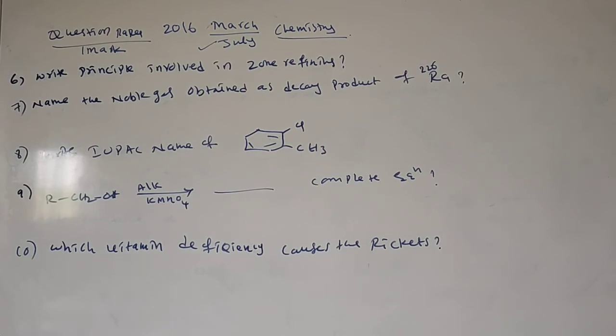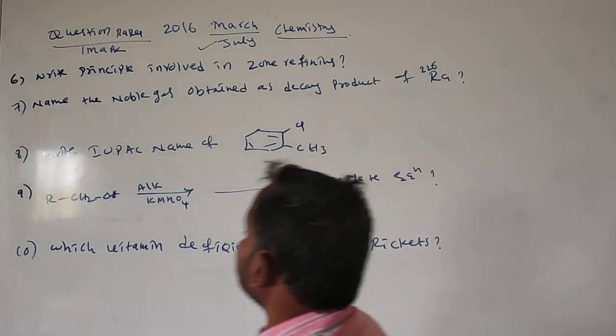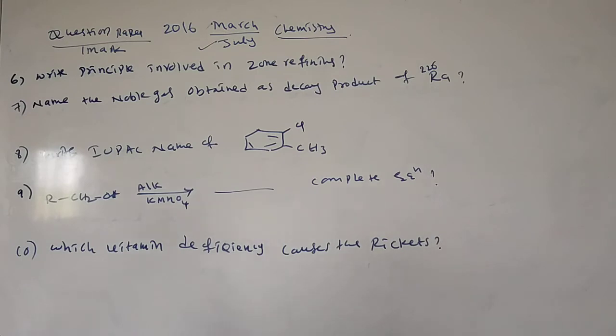Next, write the principle involved in zone refining. The principle is that impurities are more soluble in the molten state than in the solid state of the metal, and pure metal is present in the solid state. This principle is involved in zone refining.